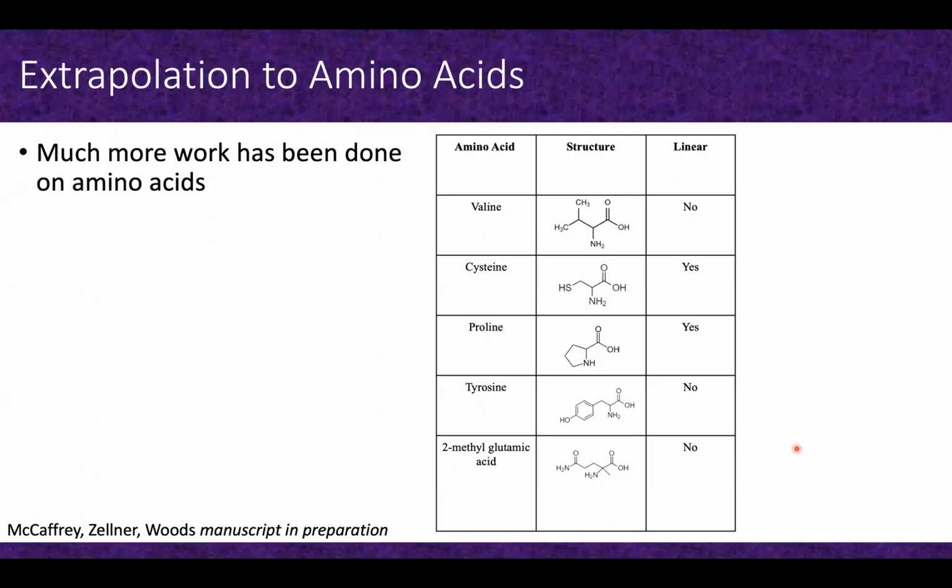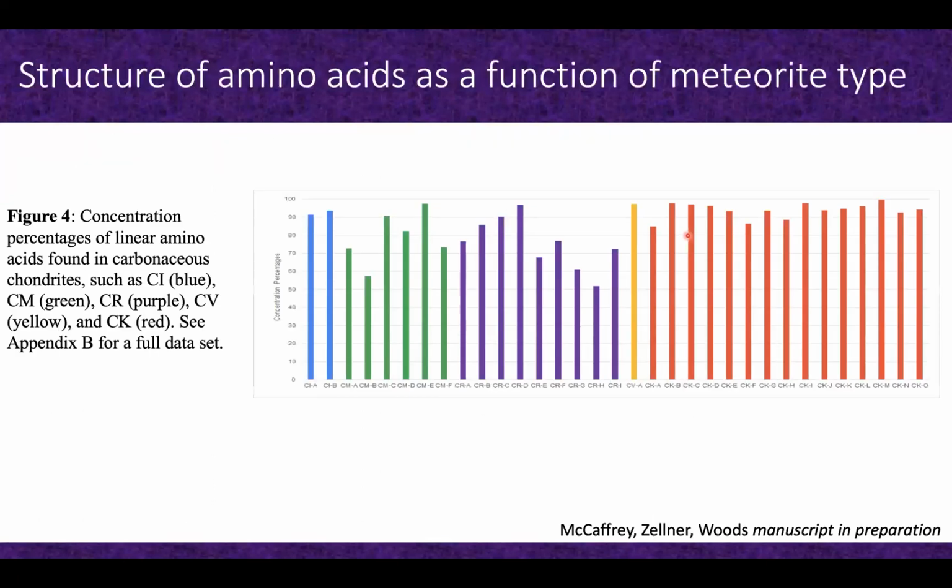Similar to some work that Jamie has been doing, we've started going into the literature and looking at all of the amino acids that have been detected and conclusively identified in the meteorites, and started looking at some of the structural classifications. Here are just a few that we picked out: linear versus nonlinear side chains. And then we also have some other structural classifications that we've been looking at as well.